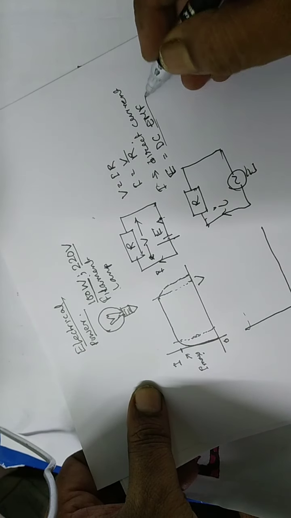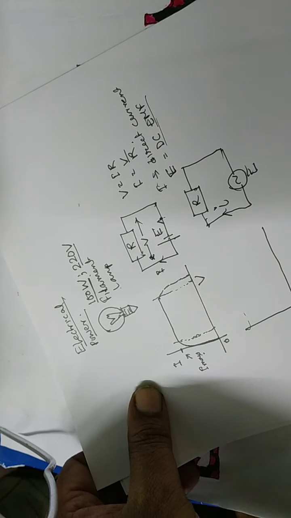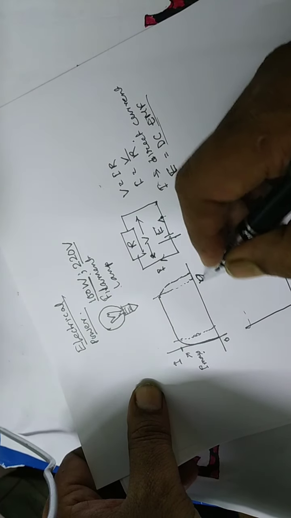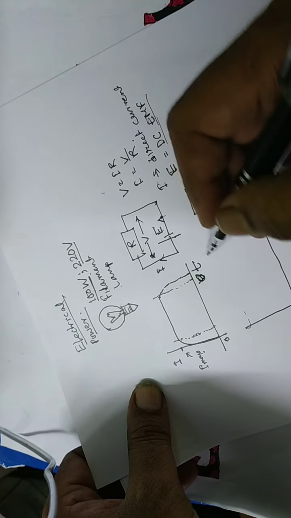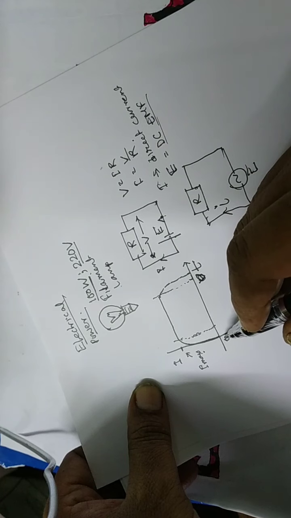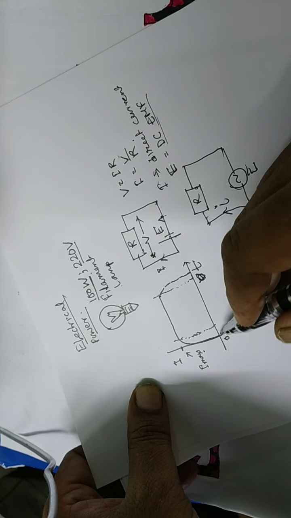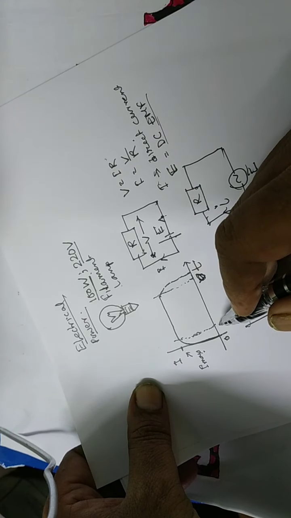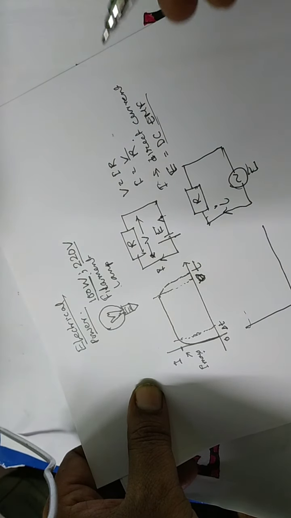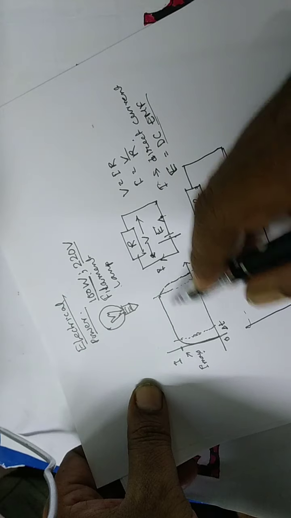The DC EMF never changes with time. So if we take here T, the time axis, initially the switch is just on, within a very small time del T it becomes maximum, and then it remains the same.